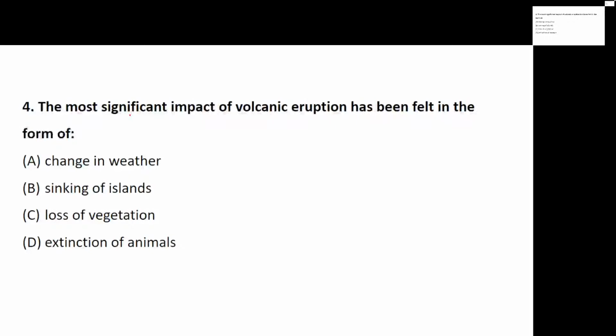So the most significant impact of volcanic eruptions has been felt where? In the form of what? It is in the form of change in weather, sinking of islands, loss of vegetation, or extinction of animals. Basically the most significant impact of volcanic eruption has resulted in nothing else than the change in the weather. You can see the most impact of volcanic eruption is in the change of weather.